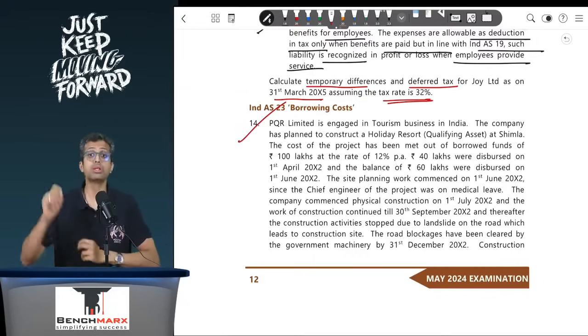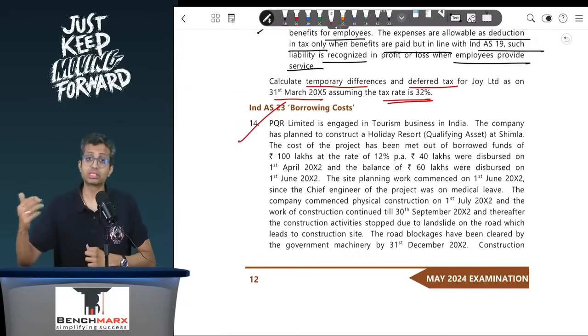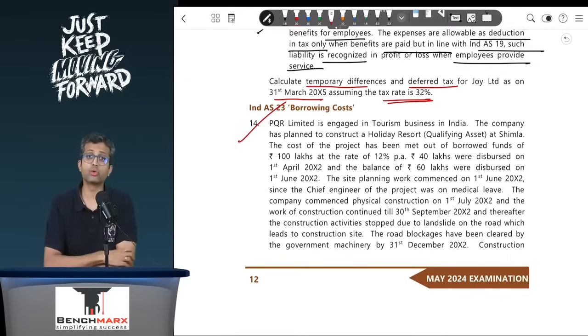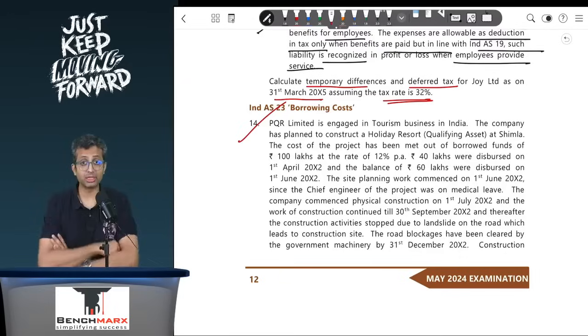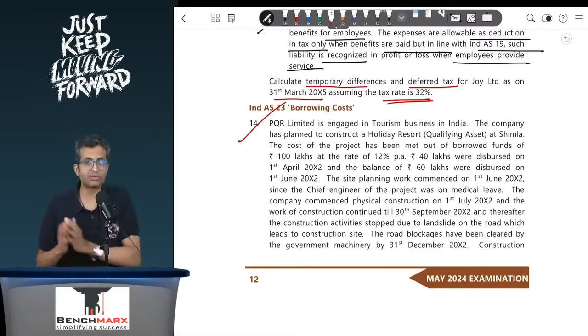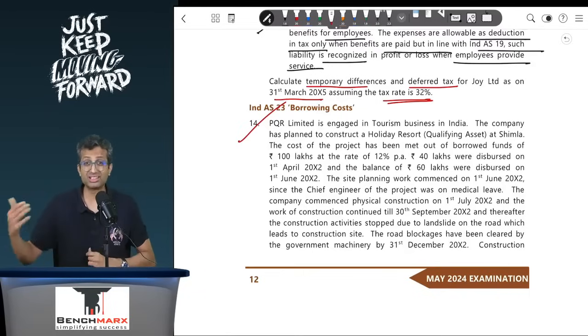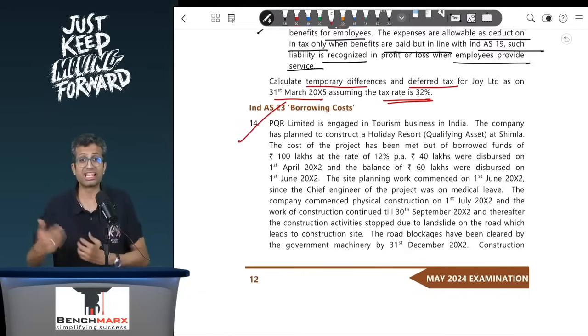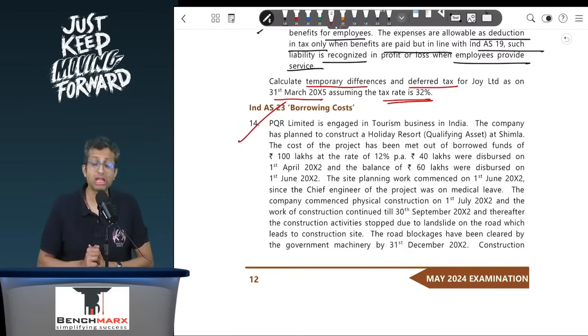Cessation happens when substantially all activities which are necessary to get the asset in the ready to use condition are completed. Minor administrative tasks which are still ongoing can be ignored, but they have to be minor administrative in nature. And suspension can happen if there is, let us say, active development on the project which is interrupted for factors which are not necessary to get the asset in the ready to use condition, and this interruption goes on for an extended period of time.